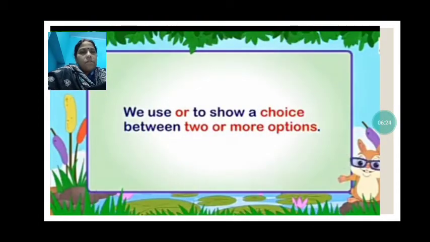So we use or to show a choice between two or more options. So or is also a conjunction. So when do we use it? To show a choice. When there is a choice between two or more options, then we use or.